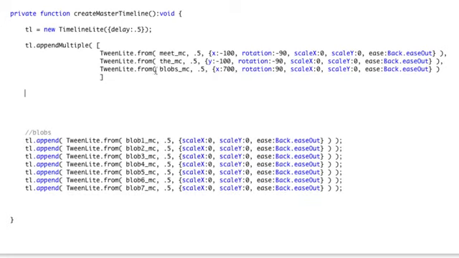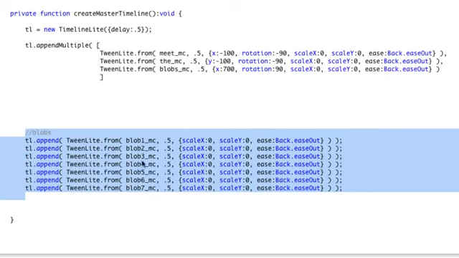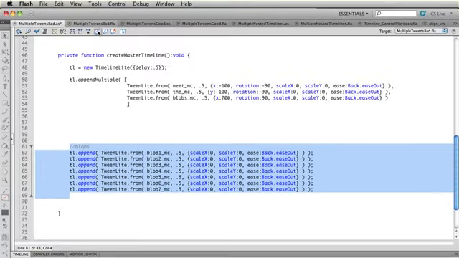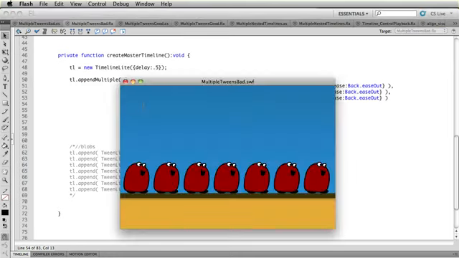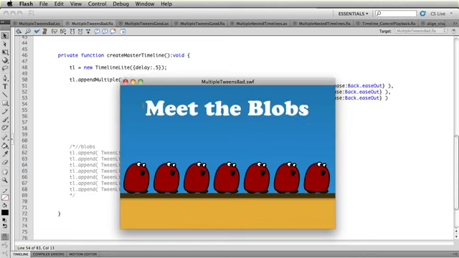So let me get rid of all this. And in order to focus on just this part of the animation, I'm just going to comment out everything that's happening to all of those blobs right now. So we'll just put a block comment in there. And now I'm telling my timeline to append multiple tweens, and I'm giving it this array of tweens. And I'd also want to close off this parenthesis right here. So I'm ready to test, and watch what happens. Meet the blobs. You'll notice that all of those tweens now happen at the same time. They've all been appended to the timeline at the same time.